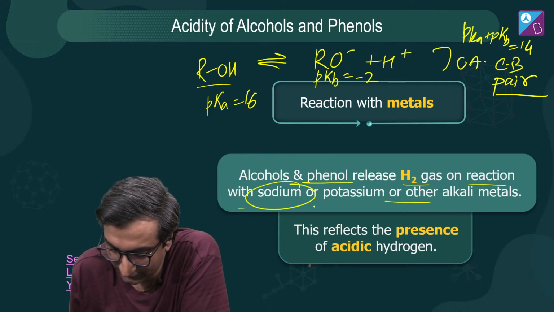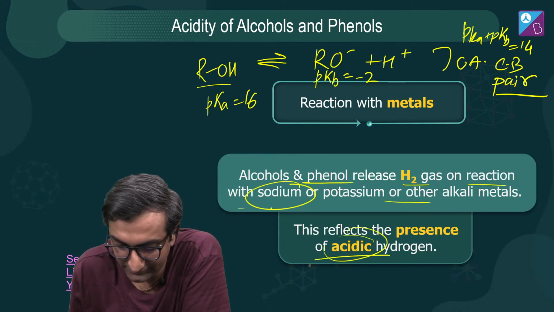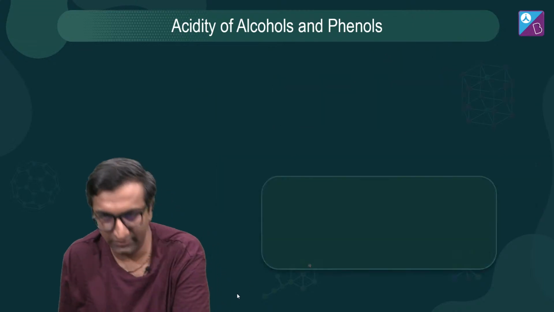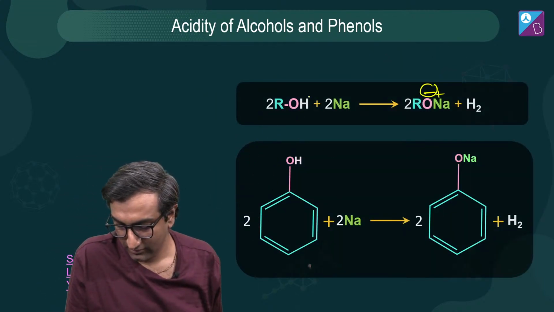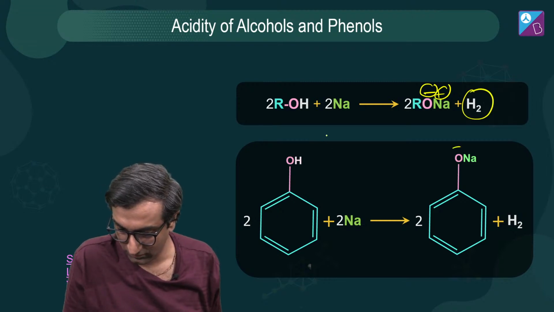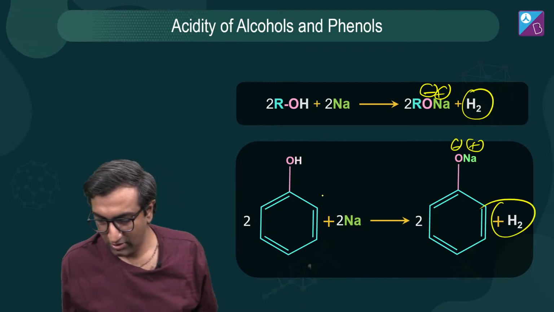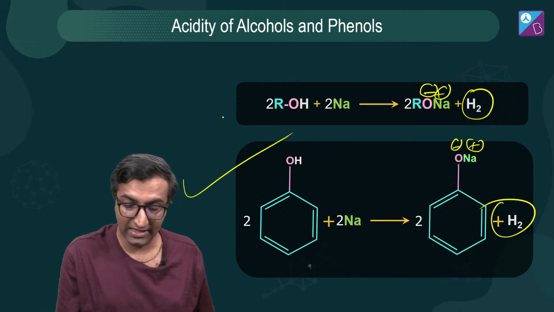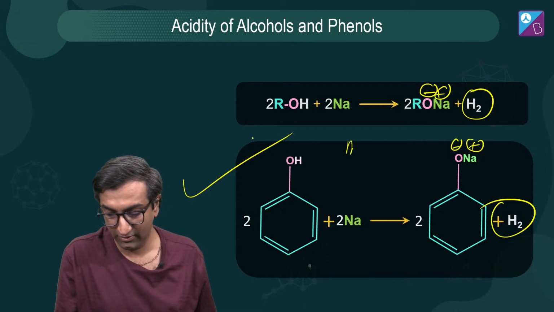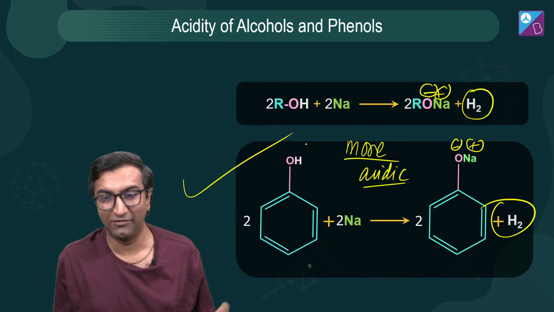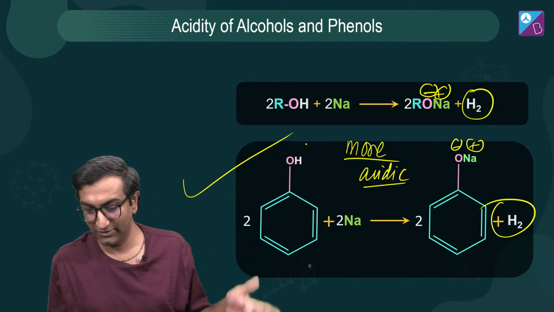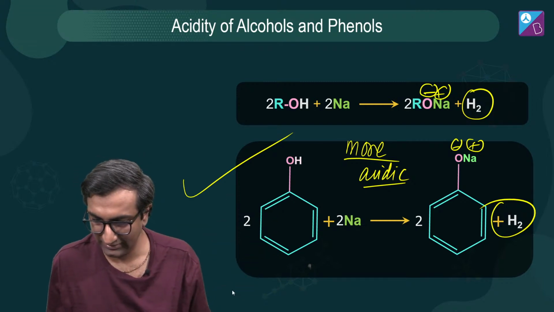and other alkali metals. It means acidic hydrogen exists. What does this mean? It means that ROH plus Na gives me RO minus Na plus and H2. But between these two, this one is more acidic. Okay. Why is it more acidic? If you remember a little bit of 11th standard chemistry, you already know the answer. But if not, we'll recap it. Let's see, okay?